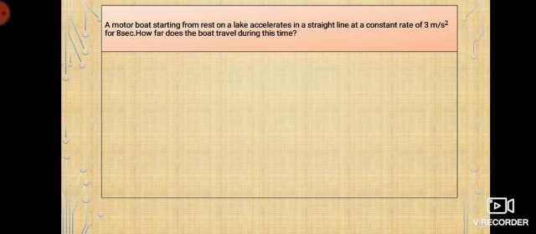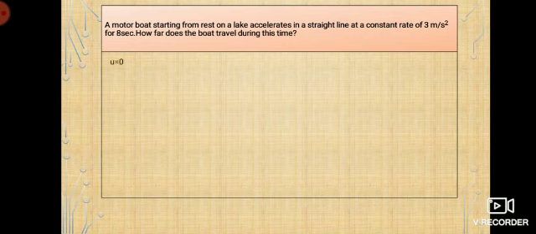And what is the acceleration? It is 3 meter per second square. And how long will it continue to travel with that acceleration? It is for 8 seconds. Okay, how far does it travel? So when it moves with an acceleration of 3 meter per second square for 8 seconds, what is the distance traveled by the boat? That's the question here. Is that clear?